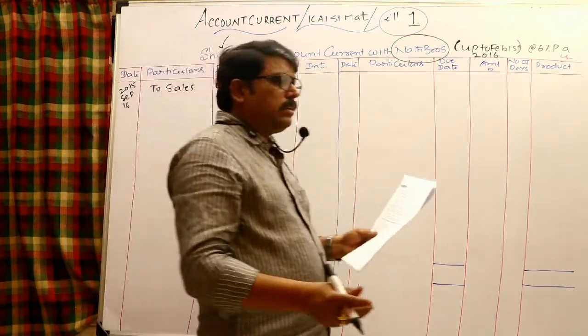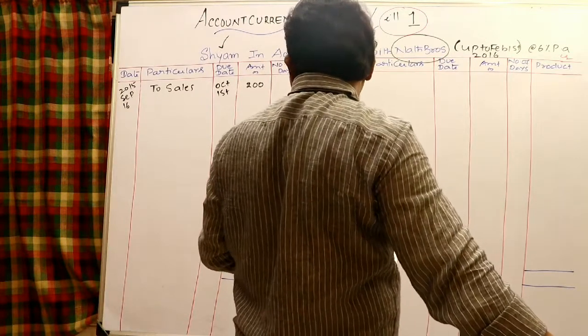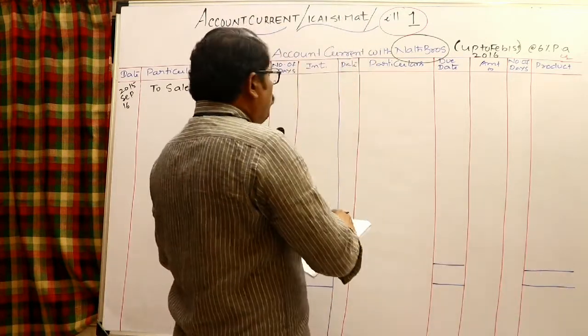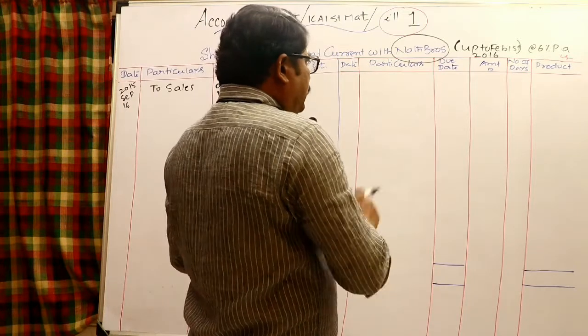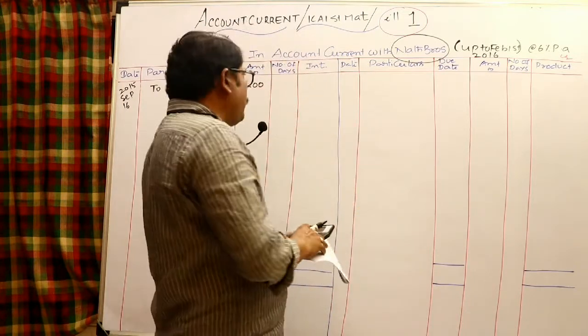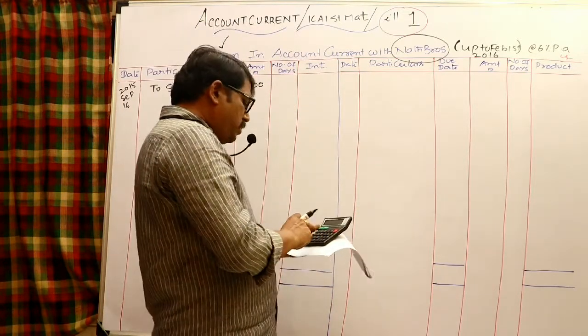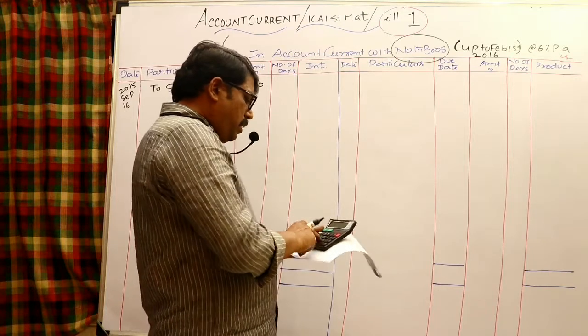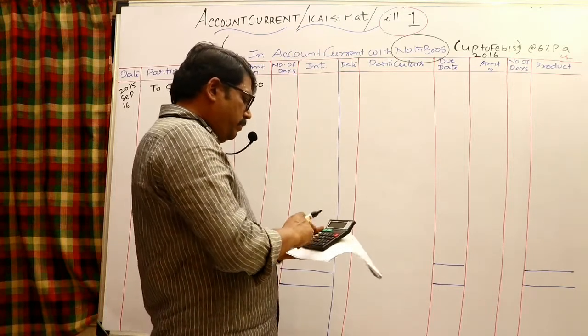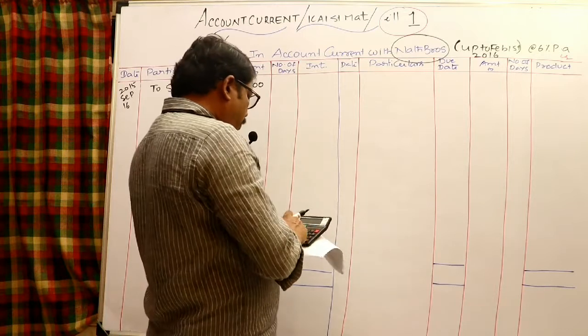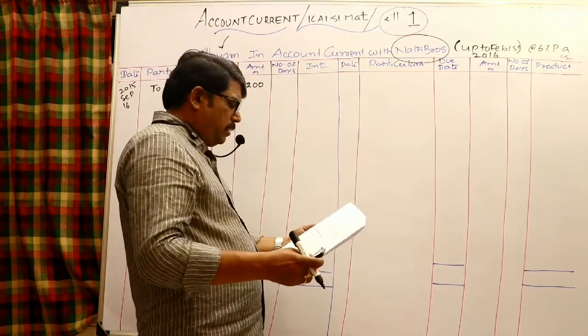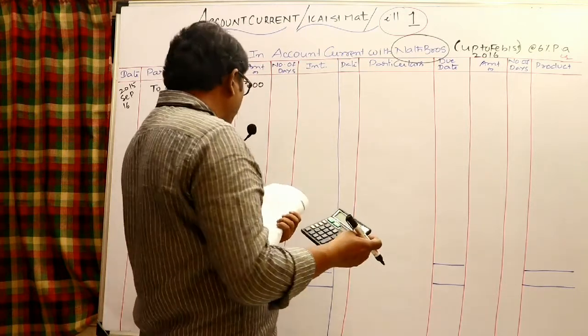Now we need to calculate the number of days from the due date October 1st to February 1st. It is given that there are 365 days in a year. October 1st means in October 30 days, then November, December, January and February 1st. If you check, the number of days would be 123 days.